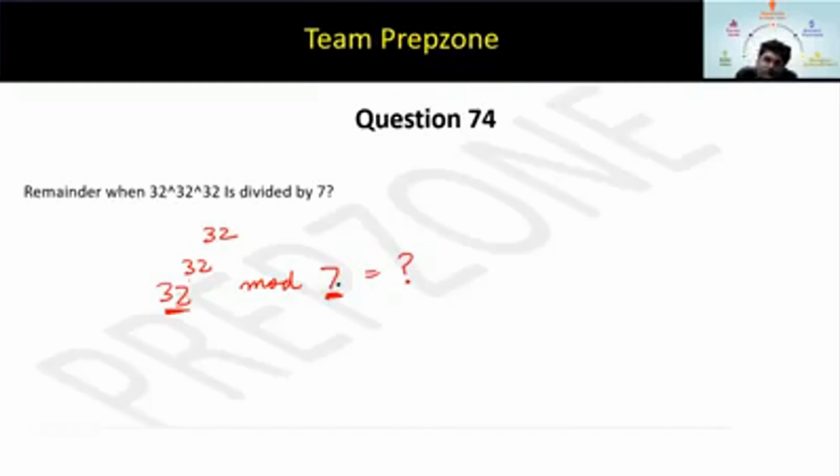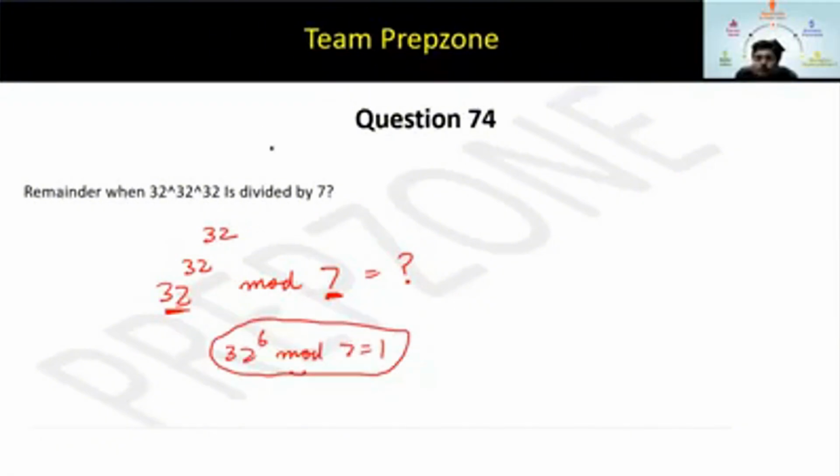What is the Euler of 7? 6. So I can write 32 to the power 6 mod 7 is 1. Okay. What next? How to proceed further? This is a good question actually. You might expect such questions in CAT because see, what is happening in this question? Nothing is getting used. No CRT, nothing. We are using simple Euler's theorem in this question. But this is a good question.